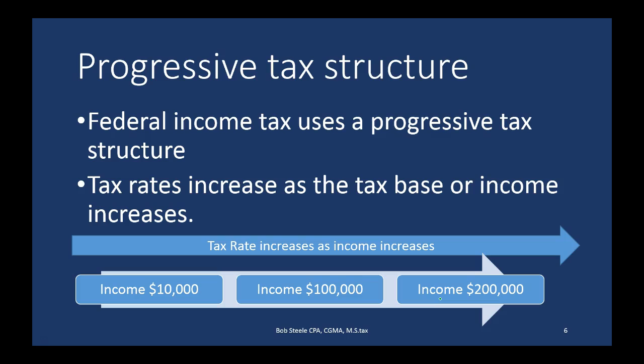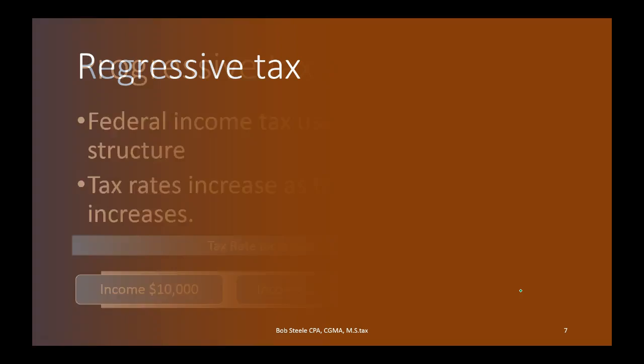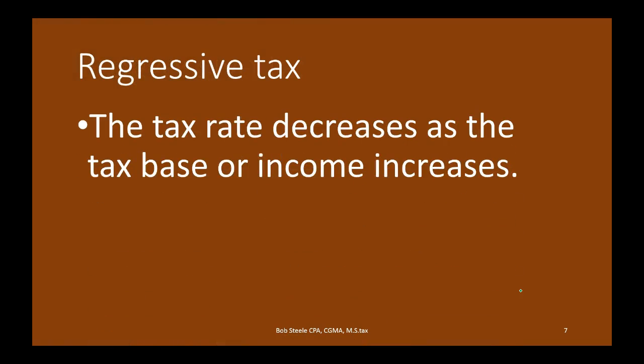You can start to see it's a little bit more complicated to talk about someone that has a 200,000 income. How much tax do they pay? We can't just multiply it times a rate. Can't do it because the rate changes. Of course, tables don't have a problem calculating this. Computers don't have a problem calculating this after the fact. But when you're trying to calculate how much tax you will owe, it can be a little bit more confusing to do that. The regressive tax is the tax rate decreases as the tax base or income increases.